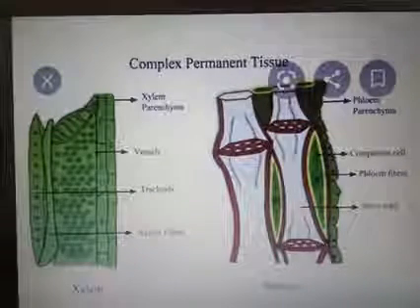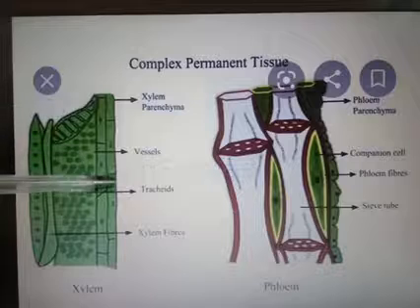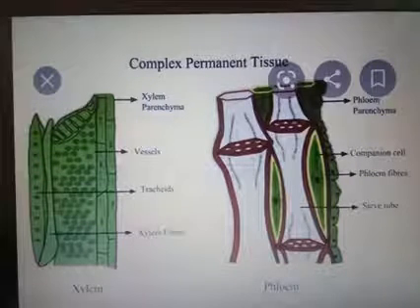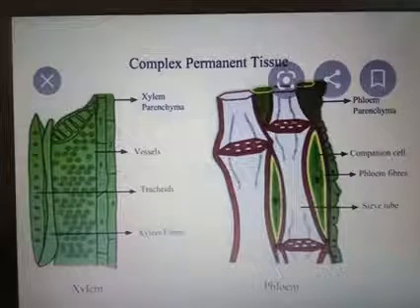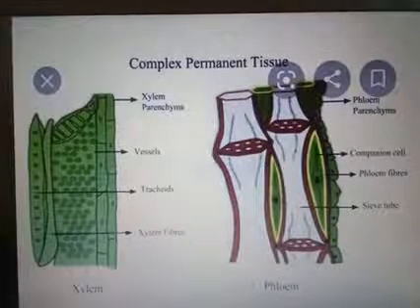Here is the picture of the xylem parenchyma, then vessels, tracheids and xylem fibers. All these cells are arranged properly. Then the xylem are two types.